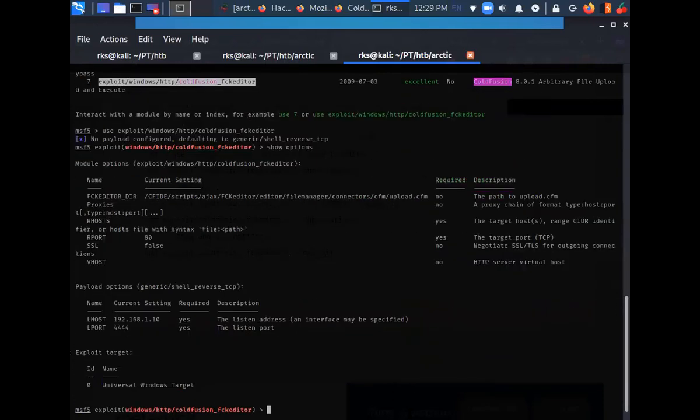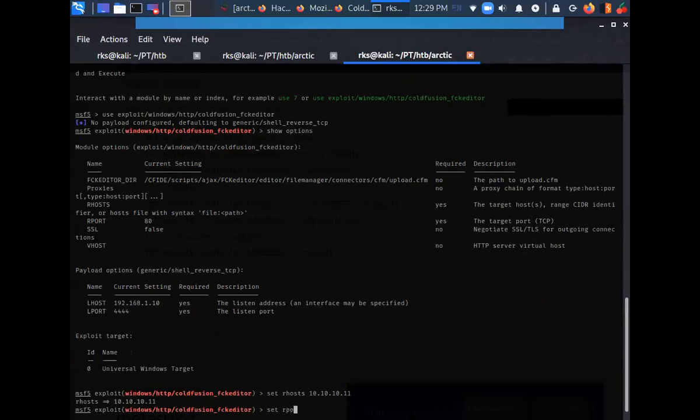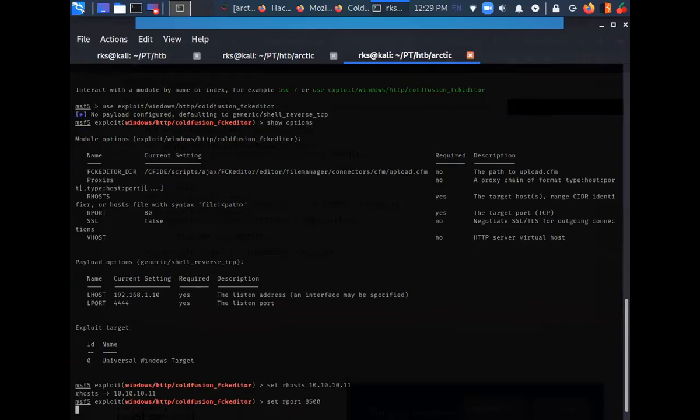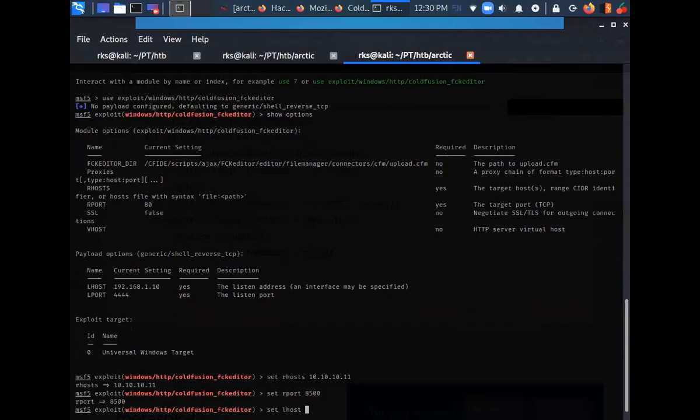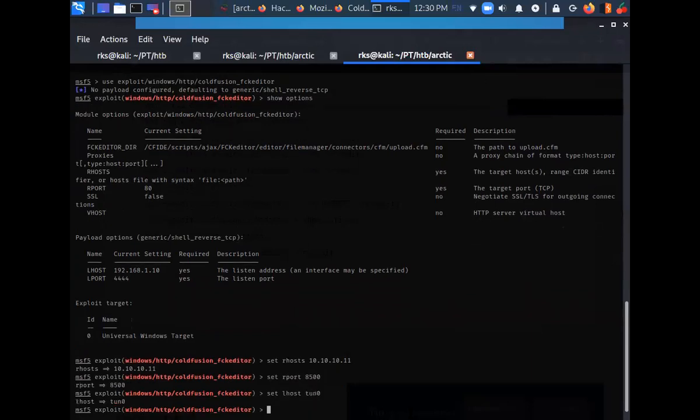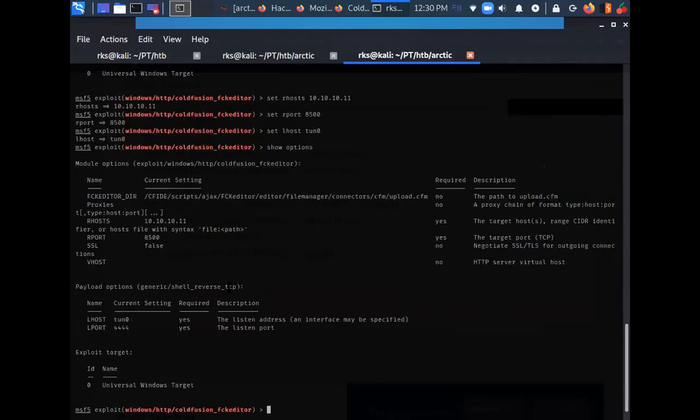Show options, and it is telling me to enter the RHOST, RPORT, both LHOST, and LPORT. So let's set these values. Set RHOST.